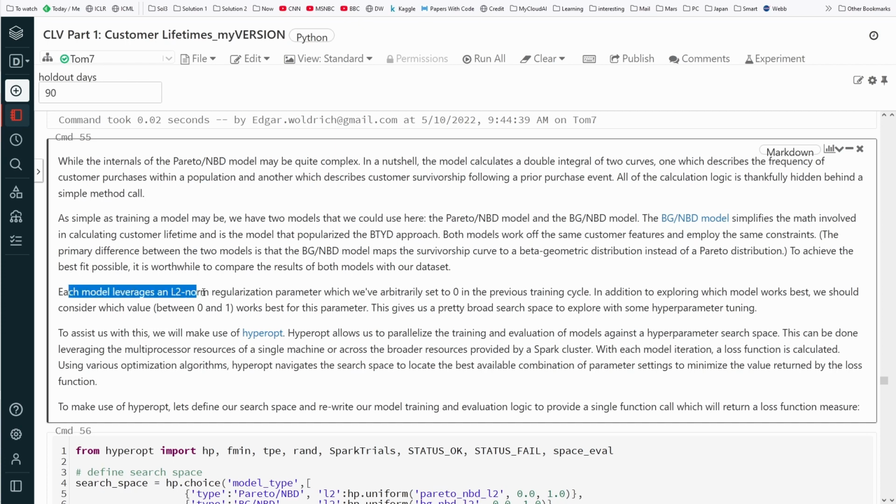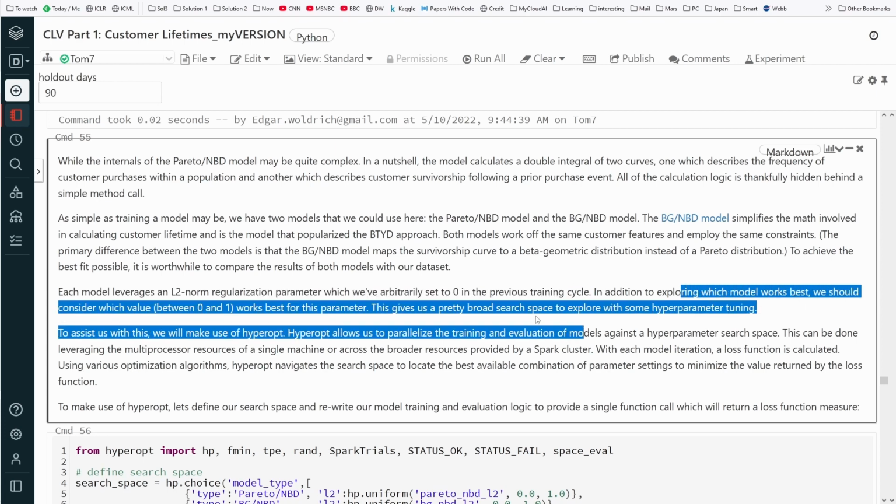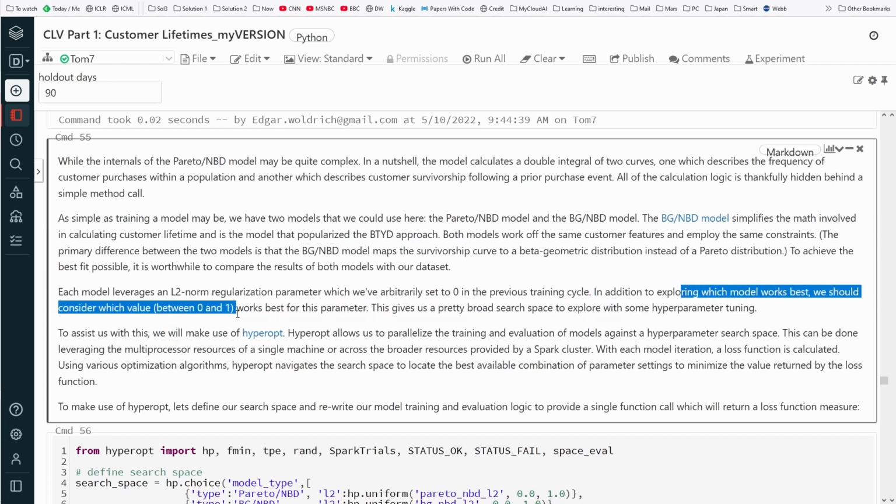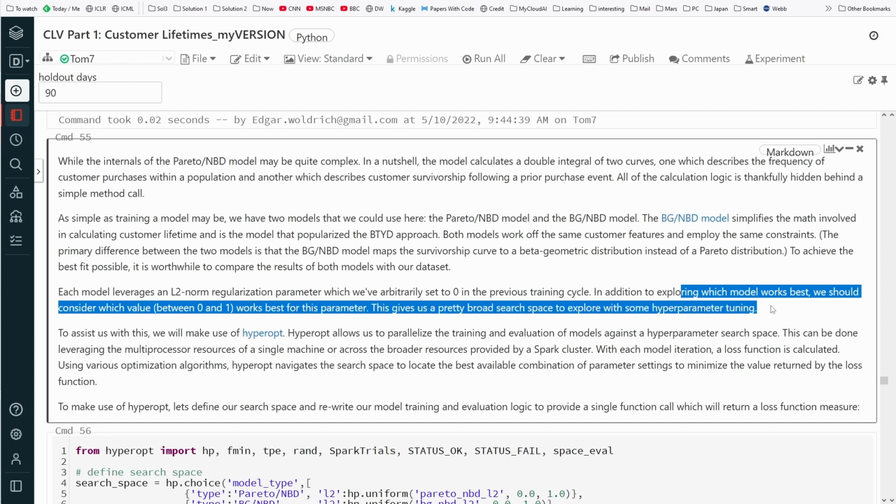Each model leverages an L2 norm, a simple Euclidean norm, as a regularization parameter, arbitrarily set to zero in the previous training cycle. Which model works best? We should consider values between 0 and 1 to see what works best.